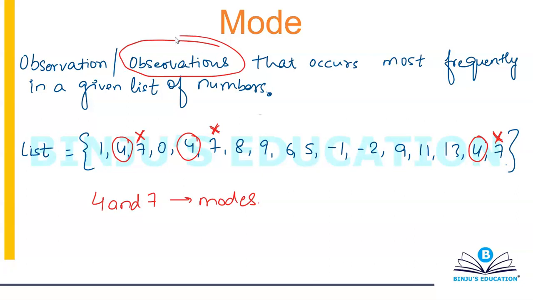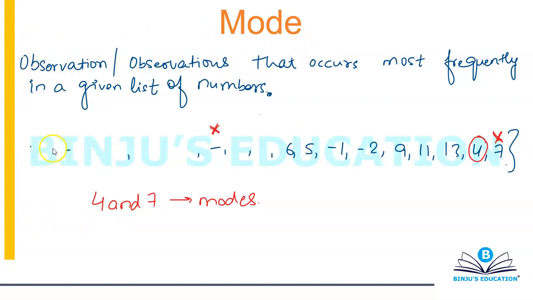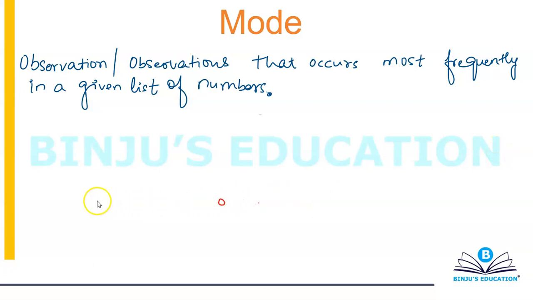Now, since you can have more than one mode, there are two important statements which we need to understand. And these statements you will definitely find in the questions also.